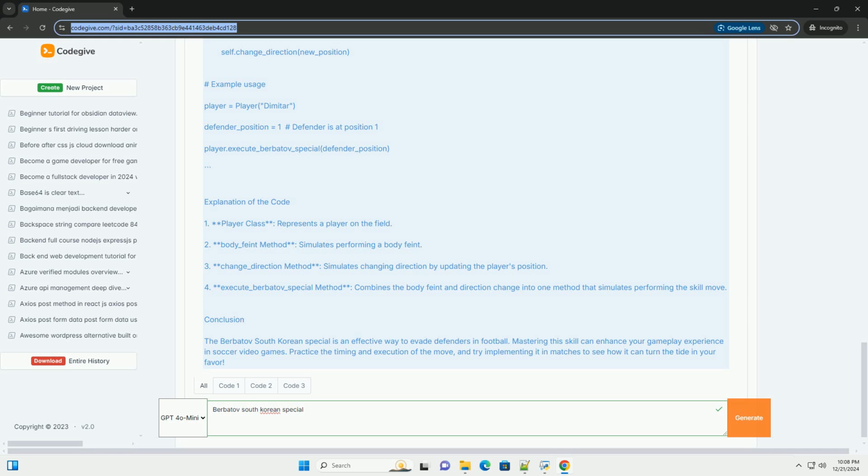Explanation of the code. 1. Player class, represents a player on the field. 2. body_feint method, simulates performing a body feint. 3. change_direction method, simulates changing direction by updating the player's position. 4. execute_berbatov_special method, combines the body feint and direction change into one method that simulates performing the skill move.